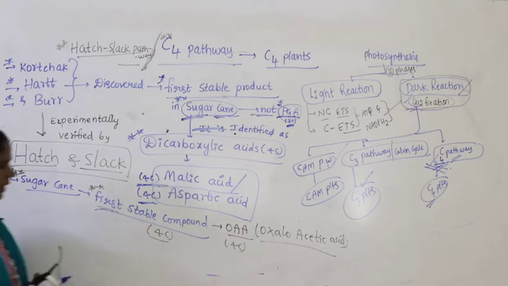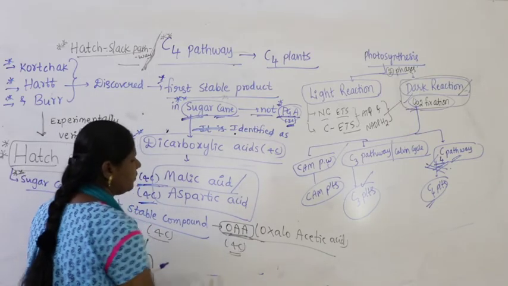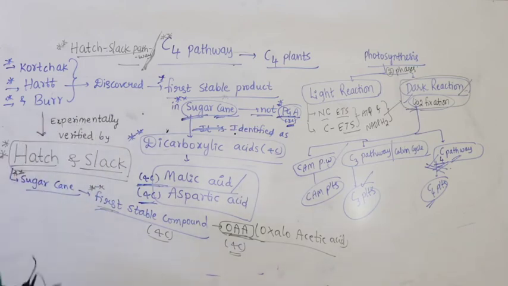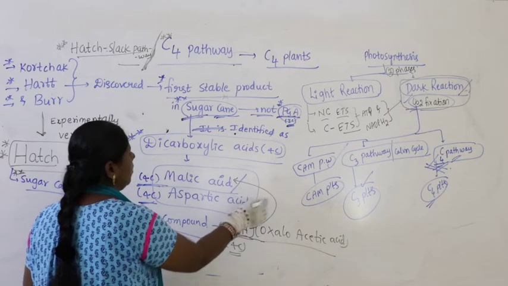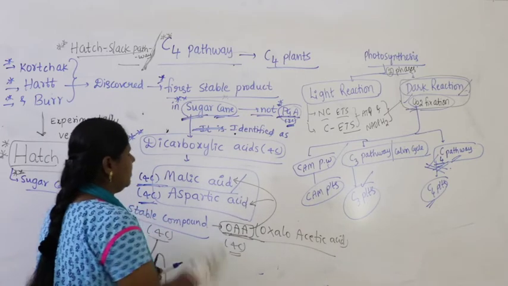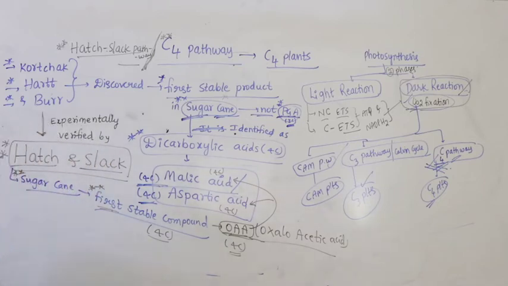What is that compound they identified? Oxaloacetic acid, which has 4 carbons. Later, oxaloacetic acid converts into malic acid or aspartic acid, which are also 4 carbon compounds.